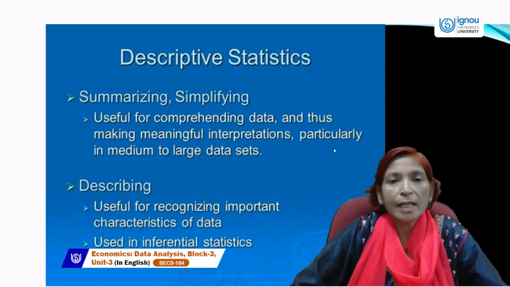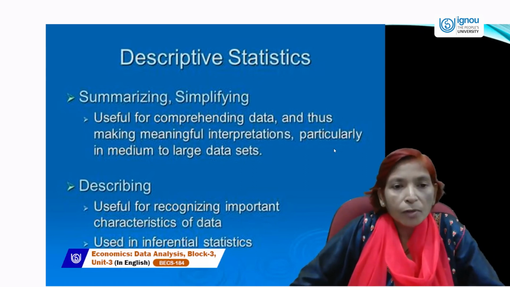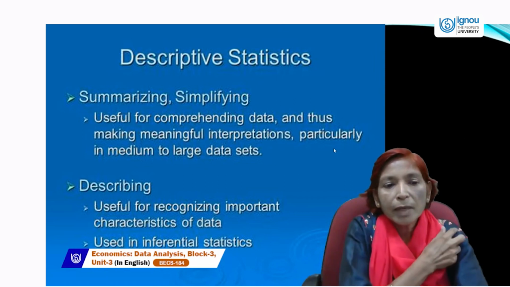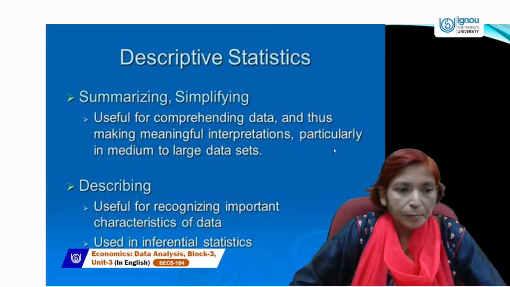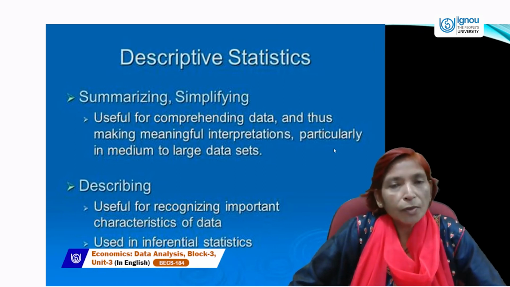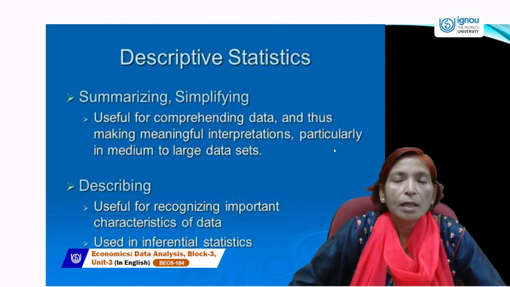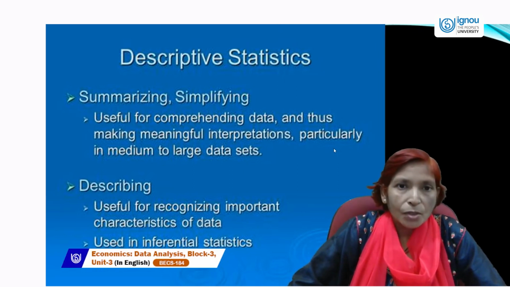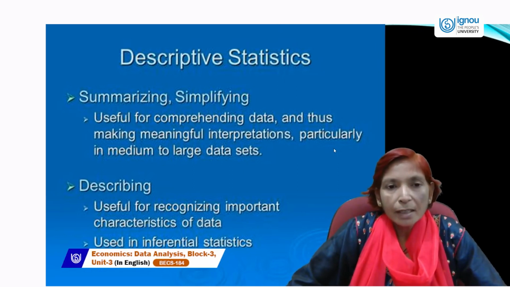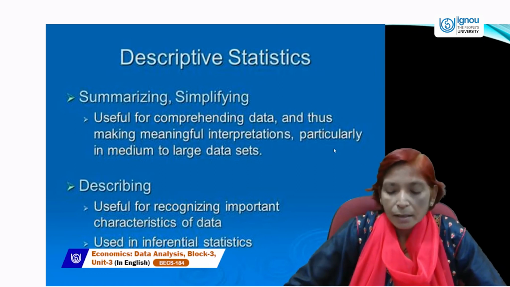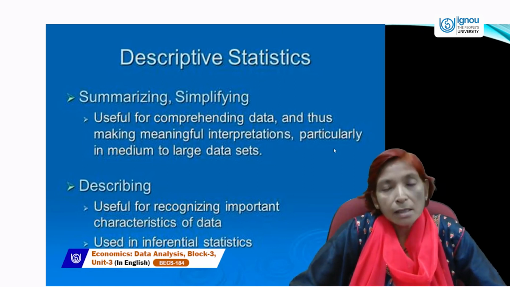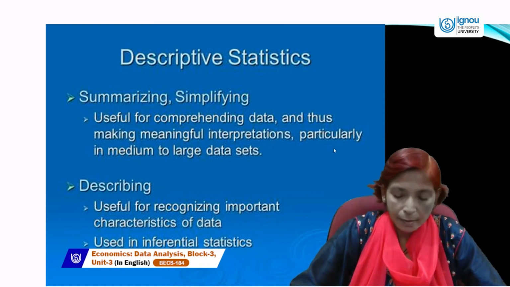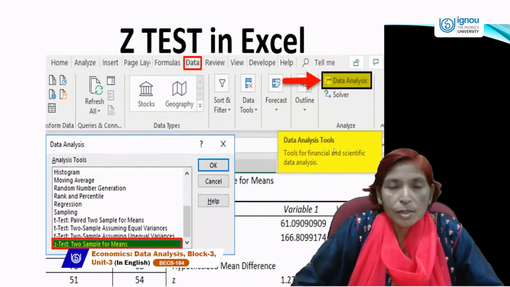Summarizing or simplifying the data will become useful for comprehending the data and thus making meaningful interpretation, particularly in medium to large data sets. Descriptive statistics describe the data, are useful for recognizing the importance and characteristics of data, and are also used in inferential statistics. So descriptive statistics simplify the summarized data and describe all the available data in useful terms. Next is the Z-test.